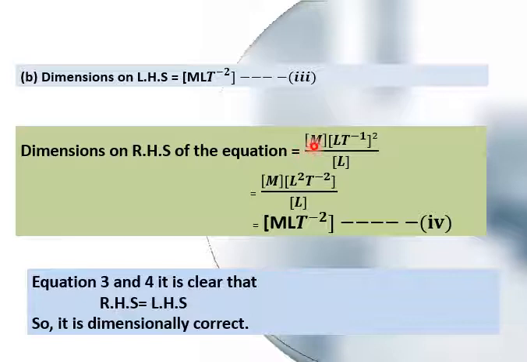The dimensions will be capital M. For velocity, it is LT minus 1 whole square divided by r, so it's capital L. By simplifying this, it is L square T minus 2 upon L. By cancelling this length, we are left with MLT minus 2. So by comparing the dimensions of the right hand side and left hand side, this is now dimensionally correct.